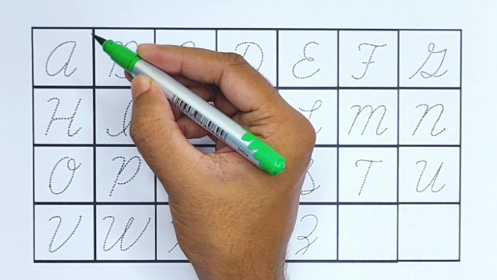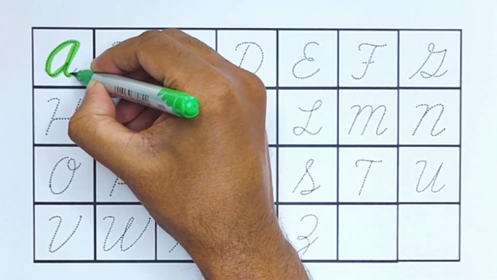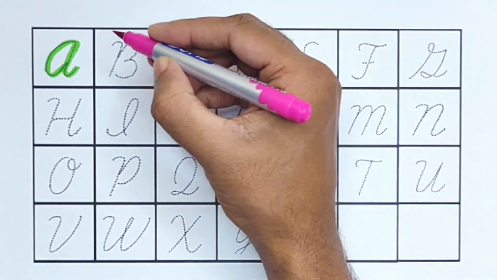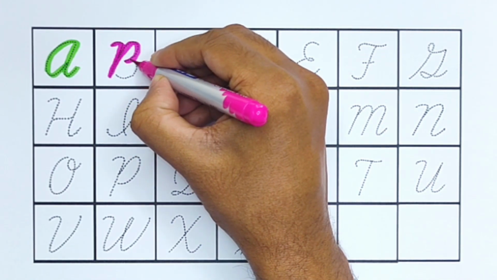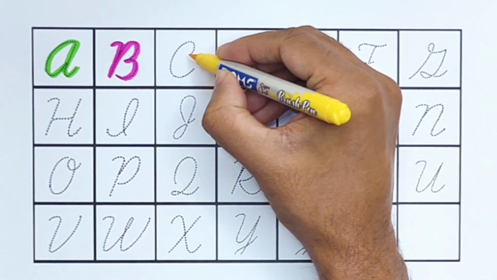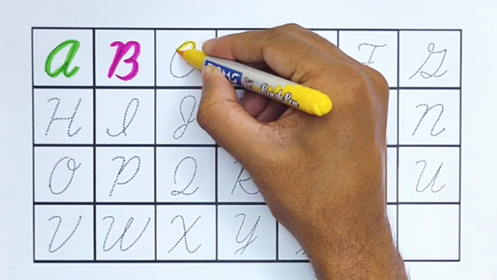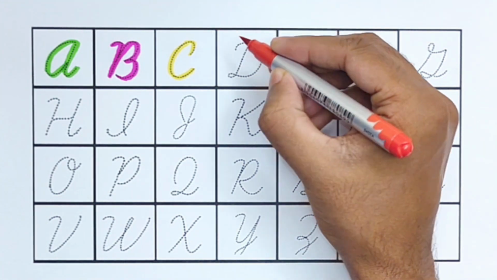Light green color. A for apple, pink color. B for ball, yellow color. C for car, red color.